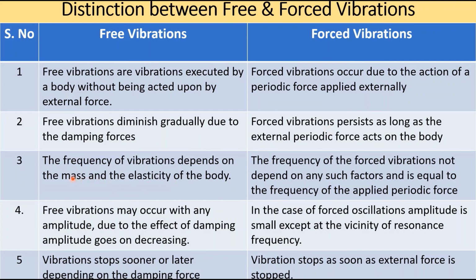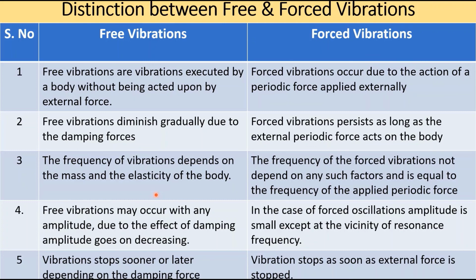Third one, the frequency of free vibrations depends on the mass and the elasticity of the body. In the case of forced vibration, the frequency does not depend on any such factors and is equal to the frequency of the applied periodic force. In free vibrations, the frequency depends upon the mass and the elasticity, and that frequency is called the natural frequency.